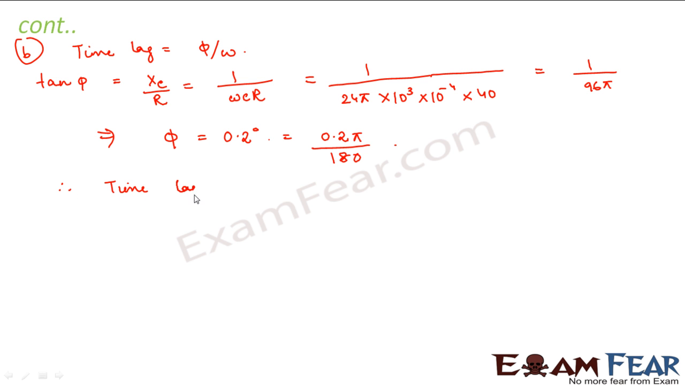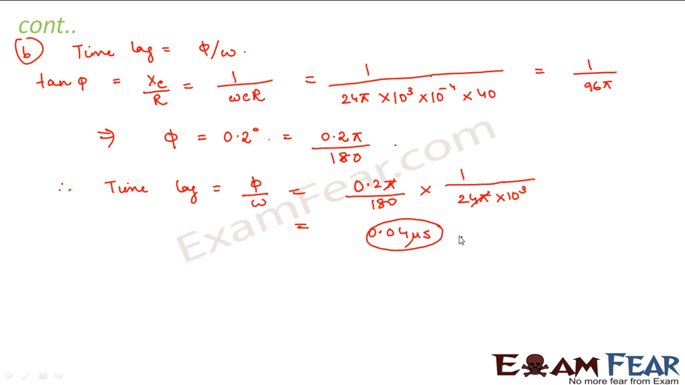Therefore, time lag is equal to phi by omega, that is equal to 0.2 pi divided by 180 into 1 by 24 pi into 10 to the power 3. So pi and pi will get cancelled and this comes out to be 0.04 microseconds. So what do we observe from this? We observe that the value of phi is almost 0 at high frequencies.